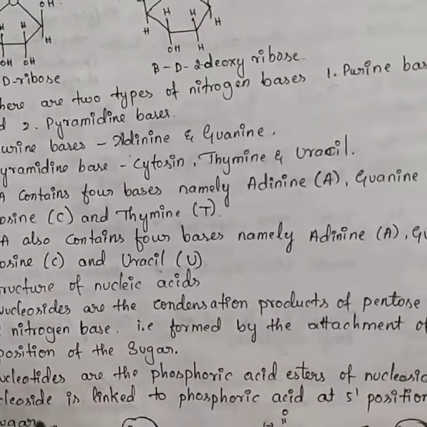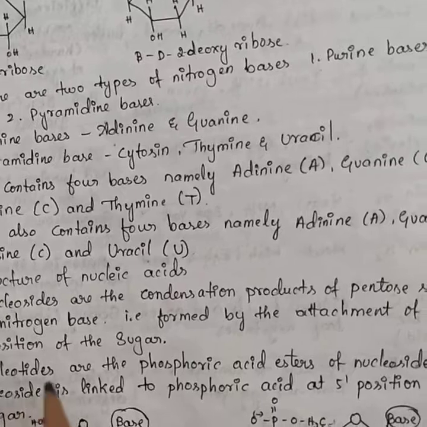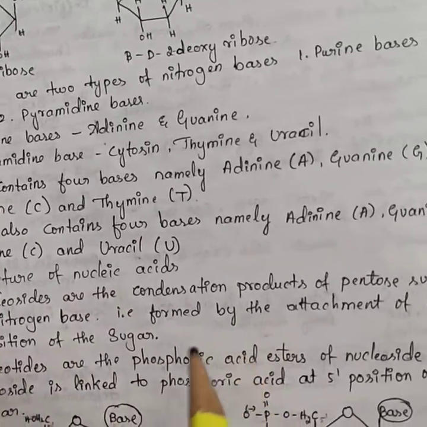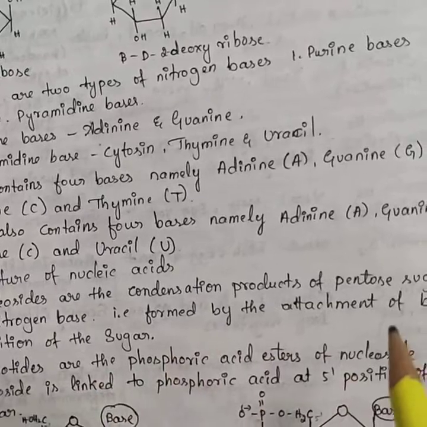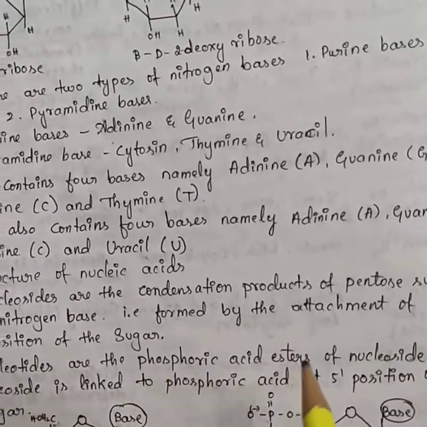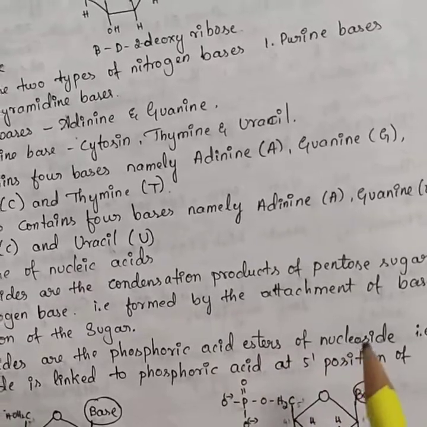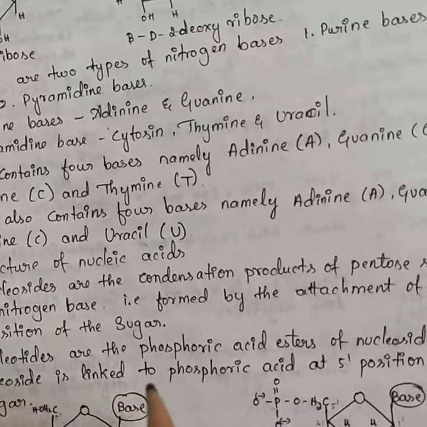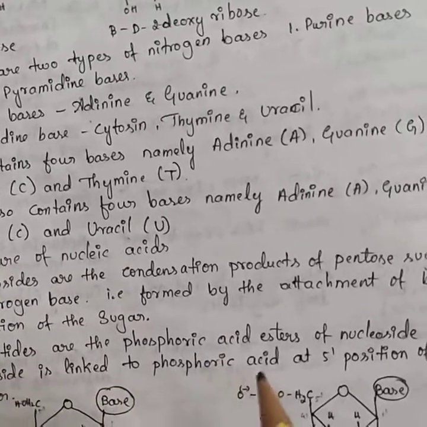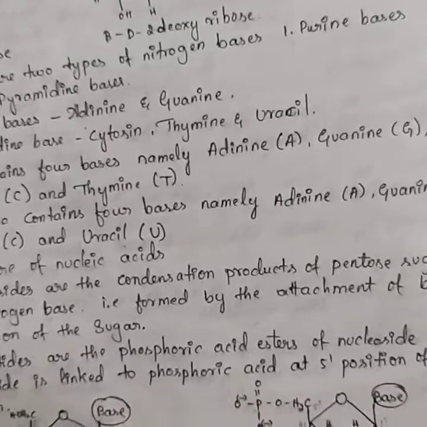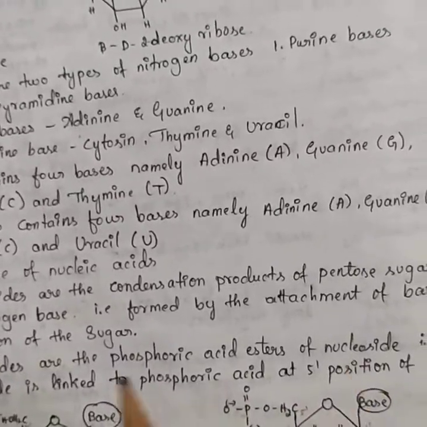That means nucleotides consist of phosphoric acid, nitrogen base and pentose sugar. That is, the nucleoside is linked to phosphoric acid at the 5' position of the sugar.